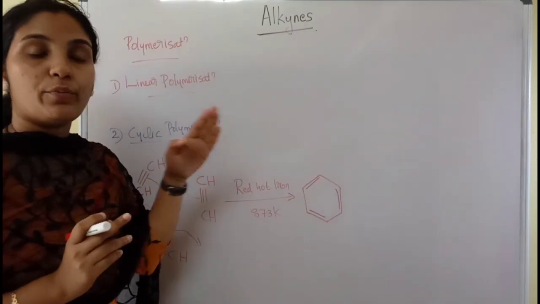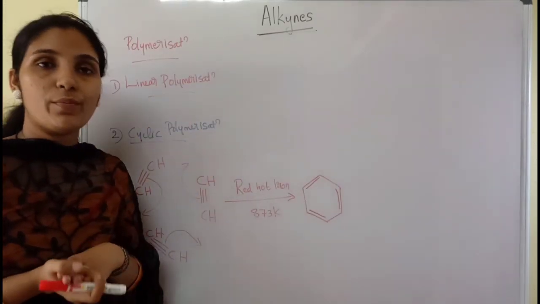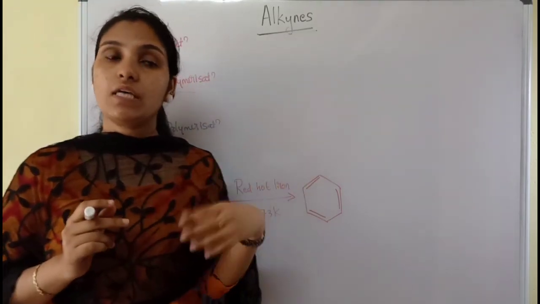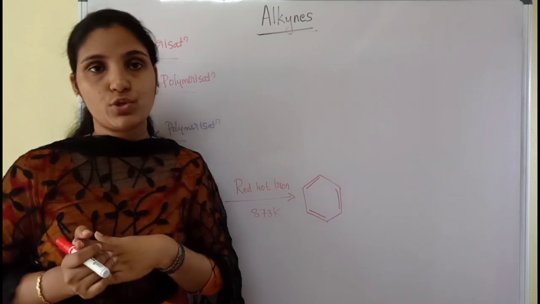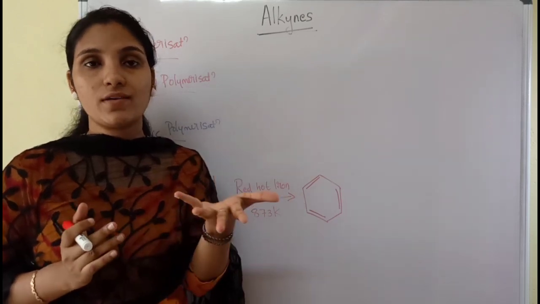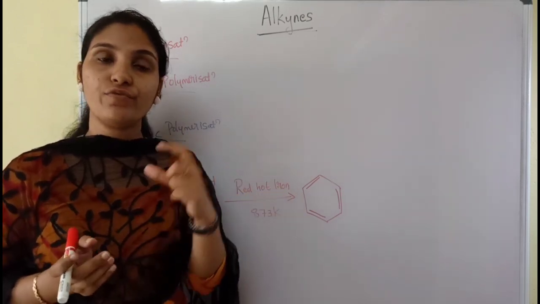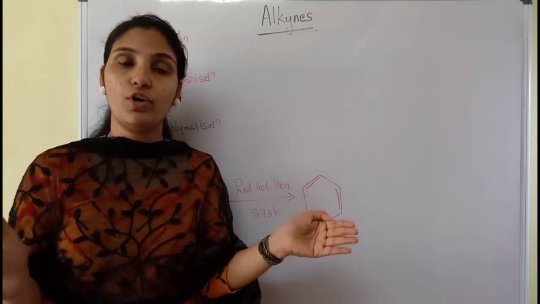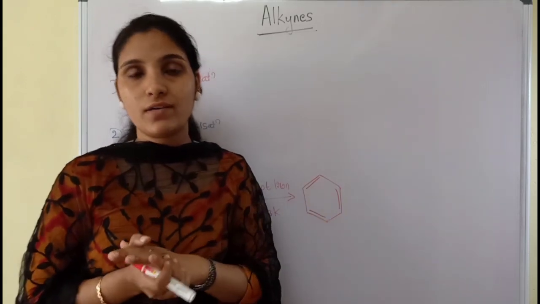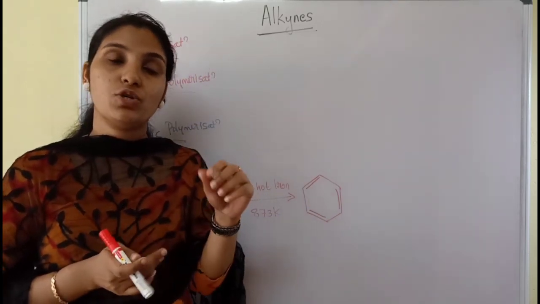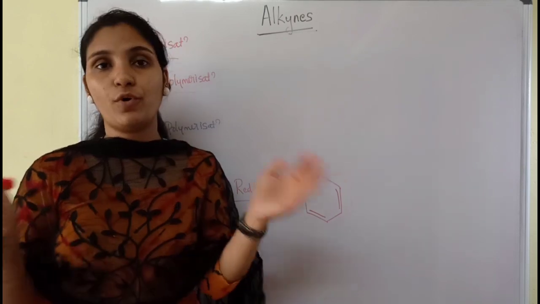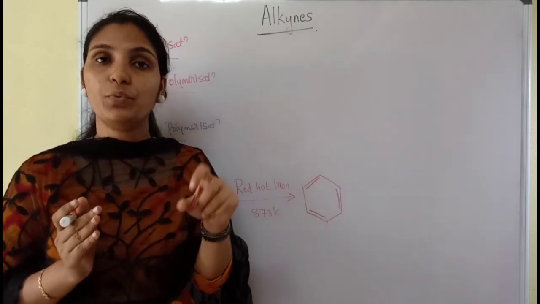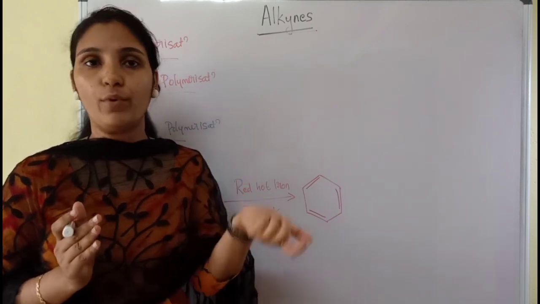The last chemical property of alkyne is polymerization. So alkynes can undergo polymerization. The same reaction can be given by alkenes too. So what is polymerization? Repeated addition of small molecules, converted into a long chain molecule, is known as polymerization. Polymer is a large molecule which is formed by addition of repeated units of small molecules called monomers.